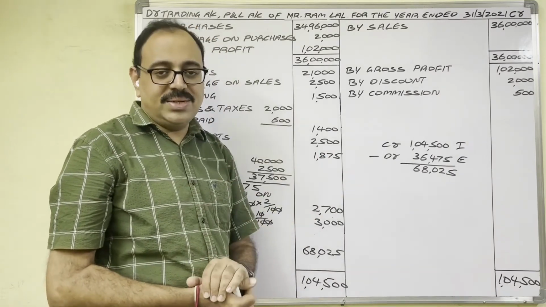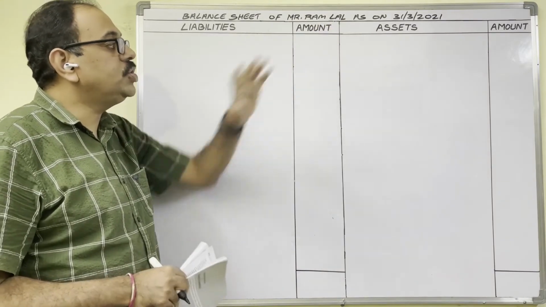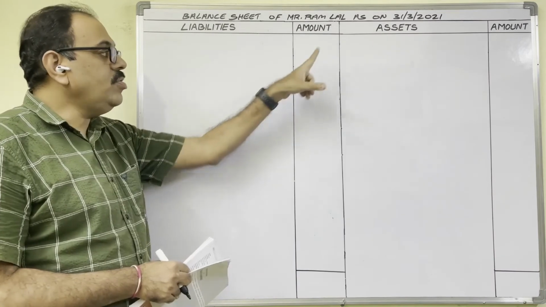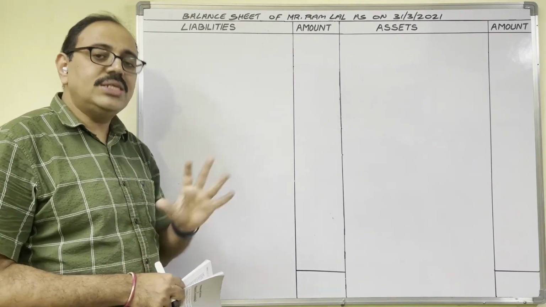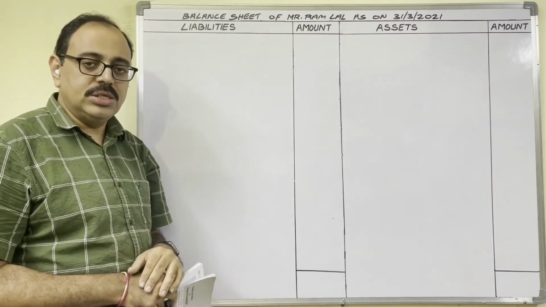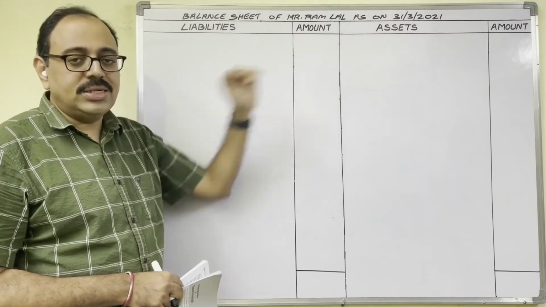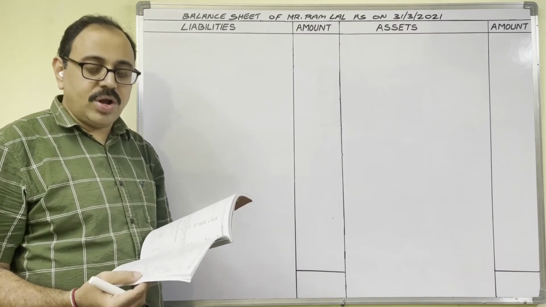Next balance sheet. Balance sheet of Mr. Ramlal as on 31st March 2021. This is the heading. Liabilities amount, assets amount. Balance sheet is not an account. It is only a statement. Therefore, don't write DR, CR symbols. Don't call this side as debit side. It is not a credit side. Liability side, asset side.